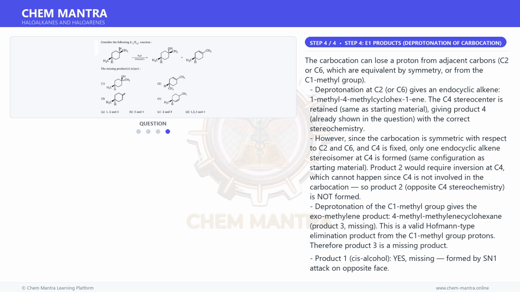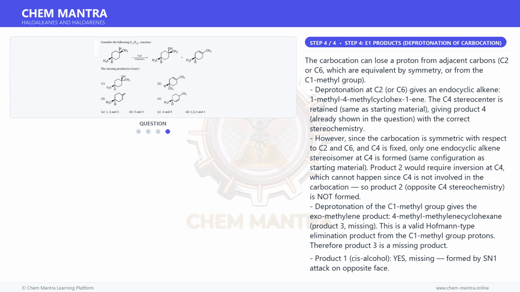And for the final step. The carbocation can lose a proton from adjacent carbons, C2 or C6, which are equivalent by symmetry, or from the C1 methyl group. Deprotonation at C2 or C6 gives an endocyclic alkene, 1-methyl-4-methylcyclohex-1-ene.